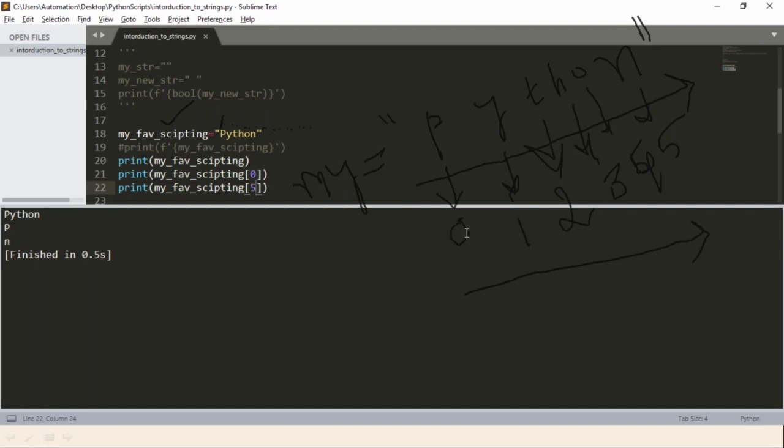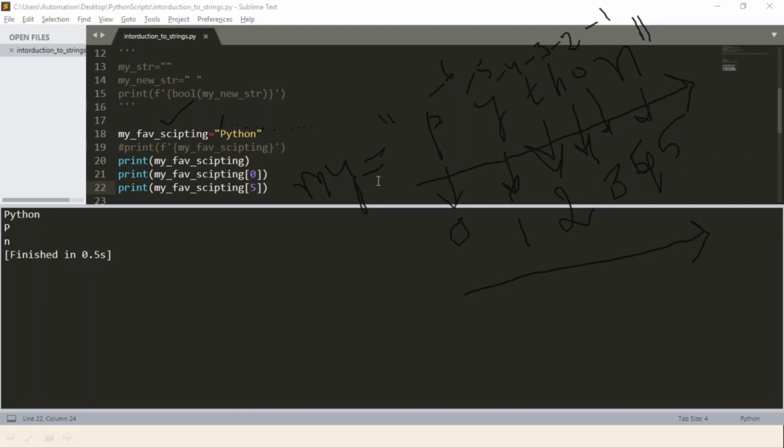So guys, these are the positive index values. Python will also assign negative index values from right to left. N is at -1, -2, -3, -4, -5, -6. So you can work with negative as well as positive indexes. Based on your requirement, you can go with positive or negative.